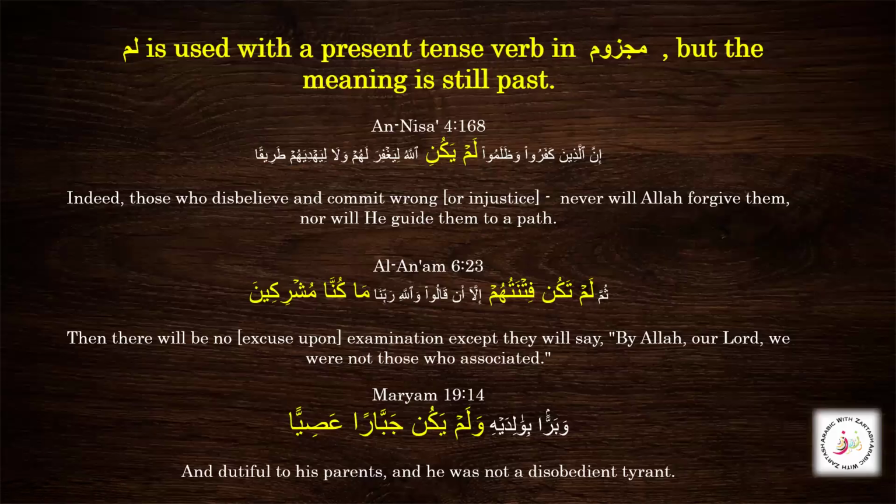with Kana. We have learned how it is used with lam, and that the next word, this present tense, was made into the majzum state, because when lam is used, the negation is done by making the fi'l mudari majzum, with lam yakunillahu. We also found our isim, and we also found our khabar, متعلق بالخبر. So now let's do this benefit, inshallah.